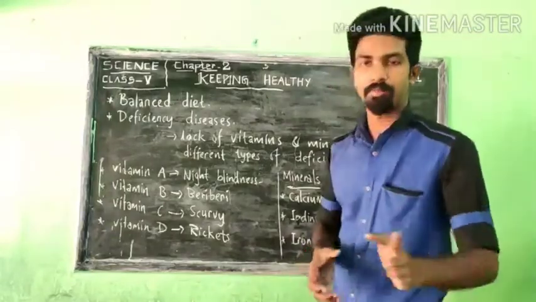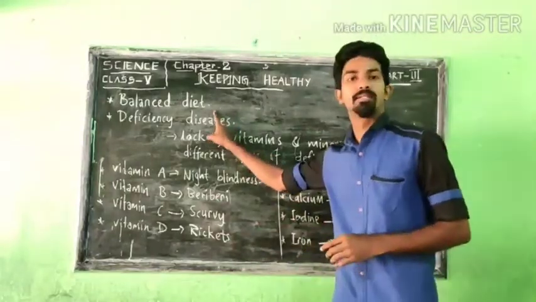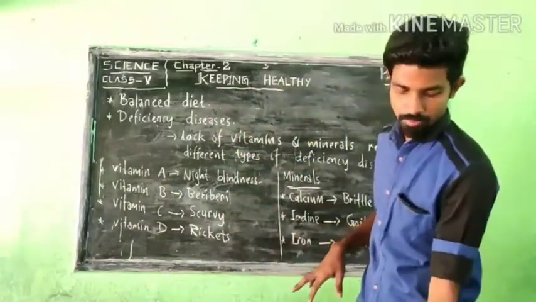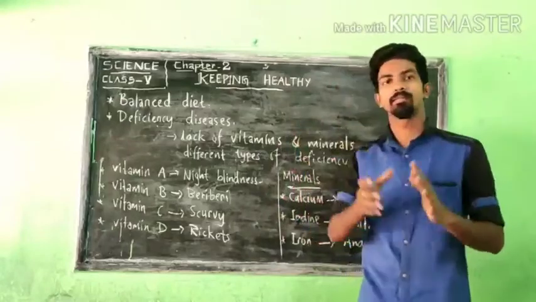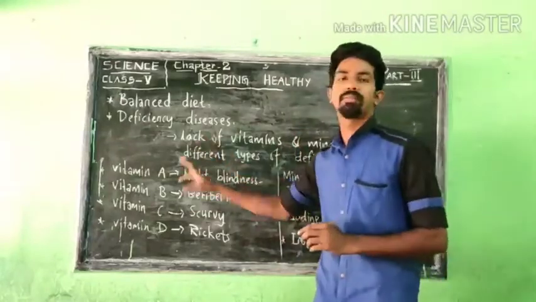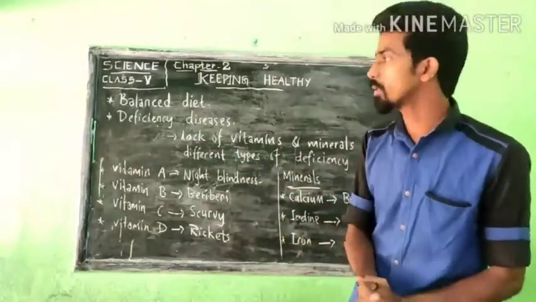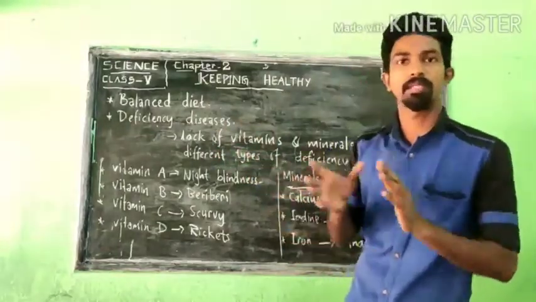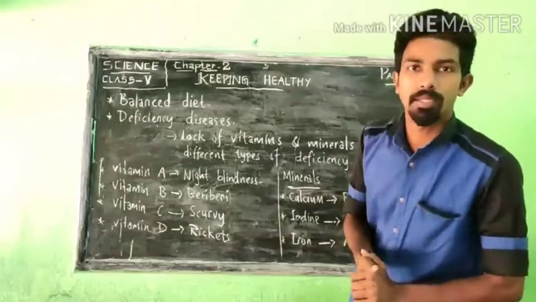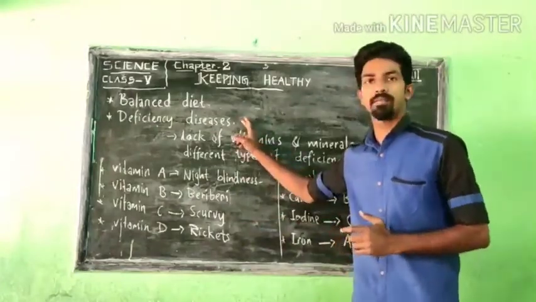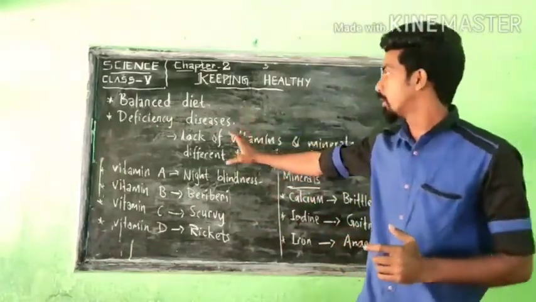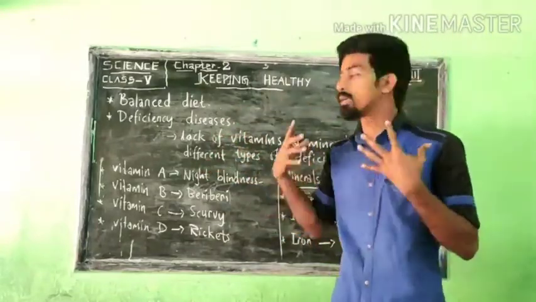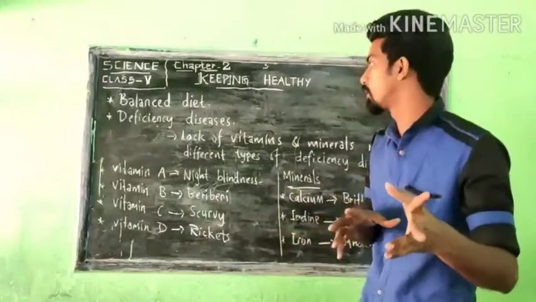So today we are going to discuss a small topic, balanced diet, and on page number 16, a big table is given about different types of deficiency diseases. We will study that in detail. Deficiency diseases come under the category of non-communicable diseases. We are going to study why deficiency diseases affect our body and how they come in our body.